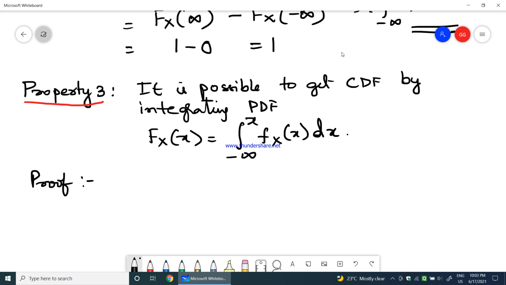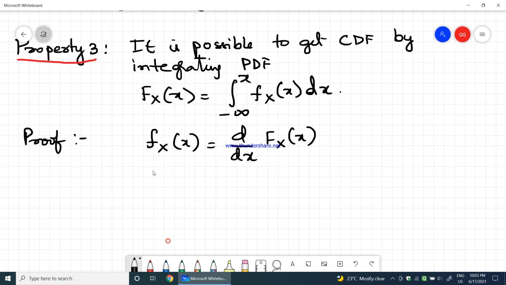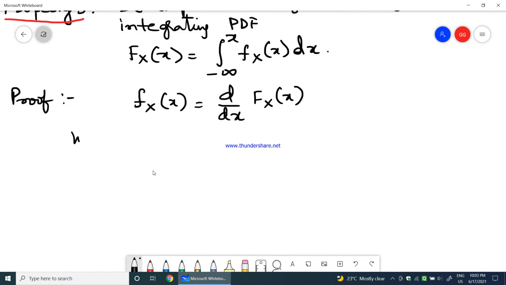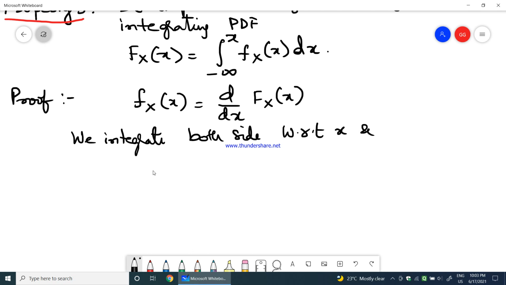So let me take fX(x). What is fX(x)? It is equal to d by dx of FX(x). Now what do we do? We integrate both sides with respect to x and take limits, x being greater than or equal to minus infinity and less than or equal to x.